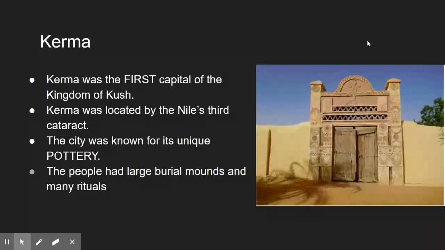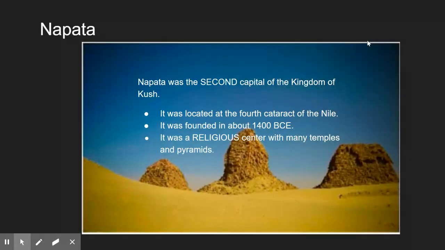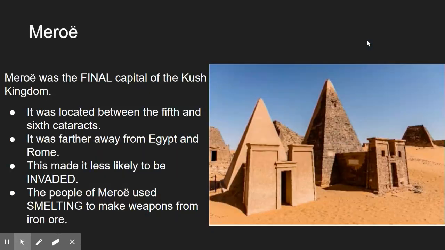Kerma was the first capital of the Kingdom of Kush. It was located by the Nile's third cataract. The city was known for its unique pottery, and the people had large burial mounds and many rituals. Napata was the second capital of the Kingdom of Kush. It was located at the fourth cataract of the Nile. It was founded in about 1400 BCE, and it was a religious center with many temples and pyramids.